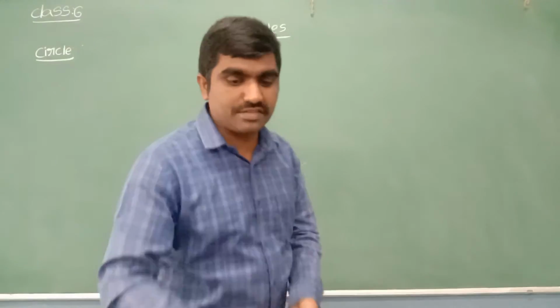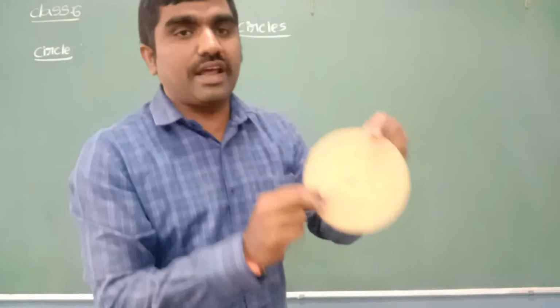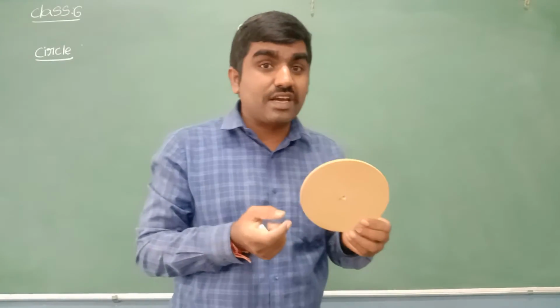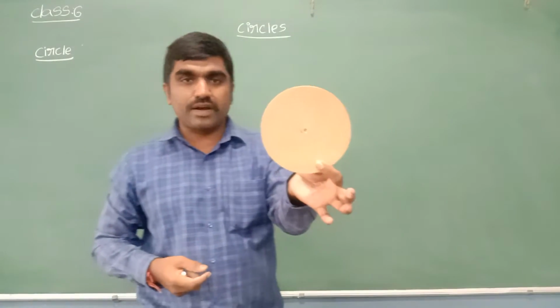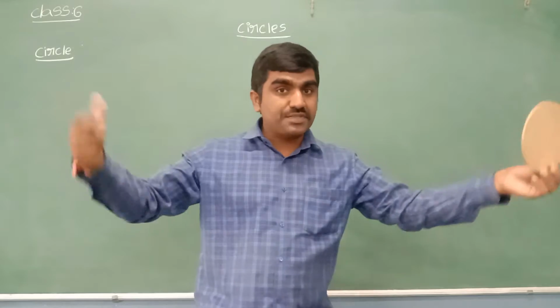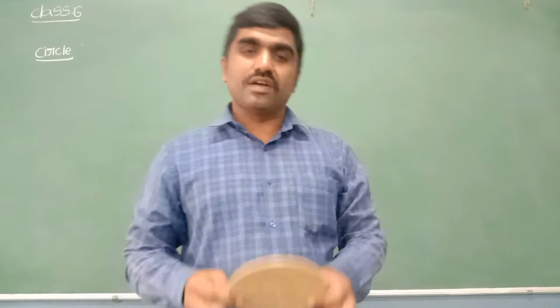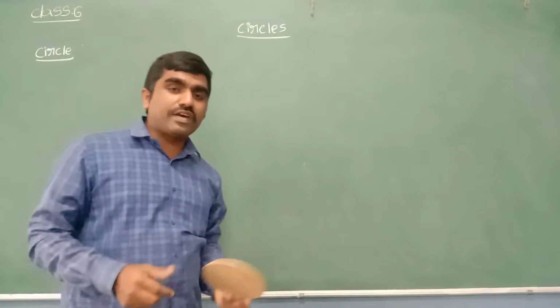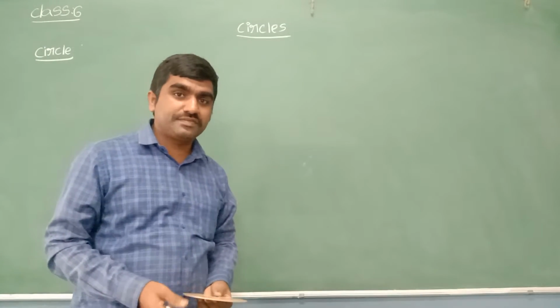We know this very well. Here we can see one object which is in circle shape. Can you define the word circle? Yes, we know a circle is nothing but a round shape, like many objects in our daily life. Then tell me, how can we define this word circle in our maths?